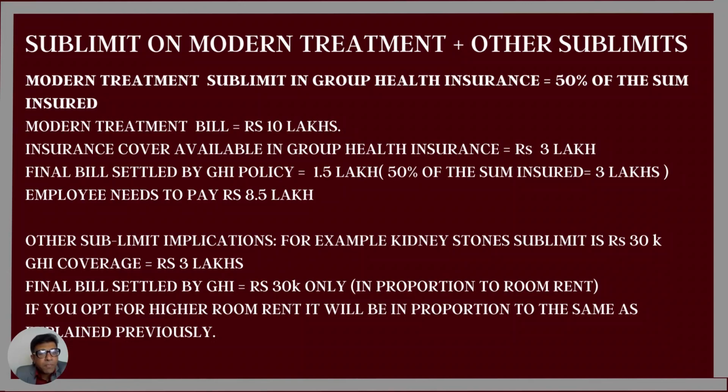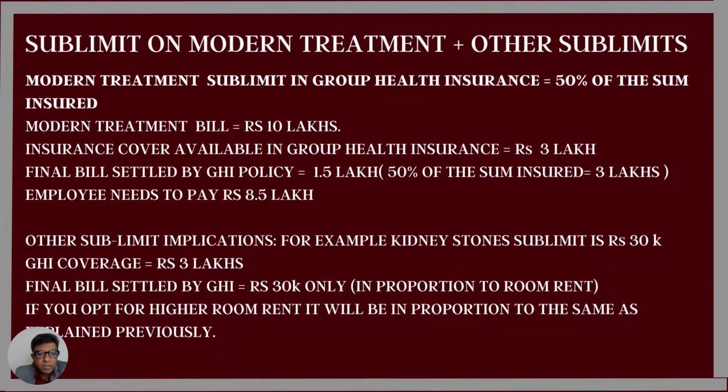What does it mean? Here, the final bill that the insurance company will pay is only 1.5 lakhs, which is 50% of the sum insured. Meaning, out of that 10 lakh, the insurance company pays only 1.5 lakh and the balance 8.5 lakh is borne by the individual. It is not 7 lakhs that needs to be borne by the individual, because 3 lakh rupees is the sum insured. It gets limited to 1.5 lakhs.